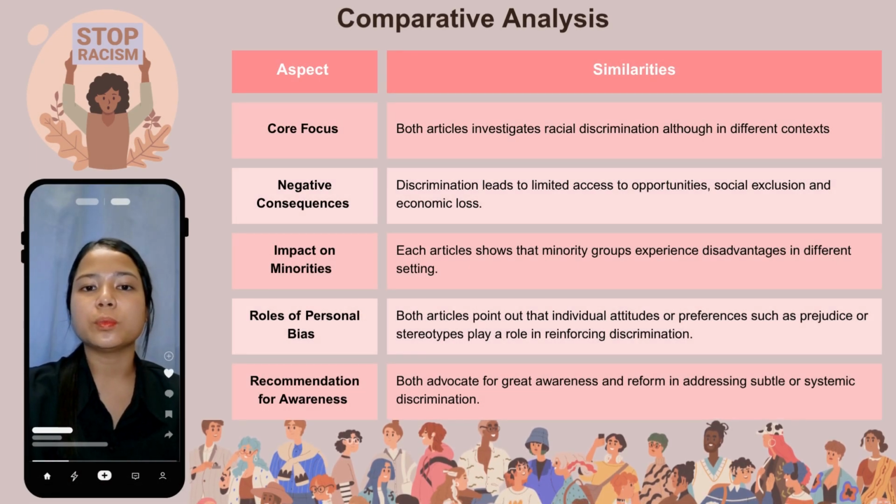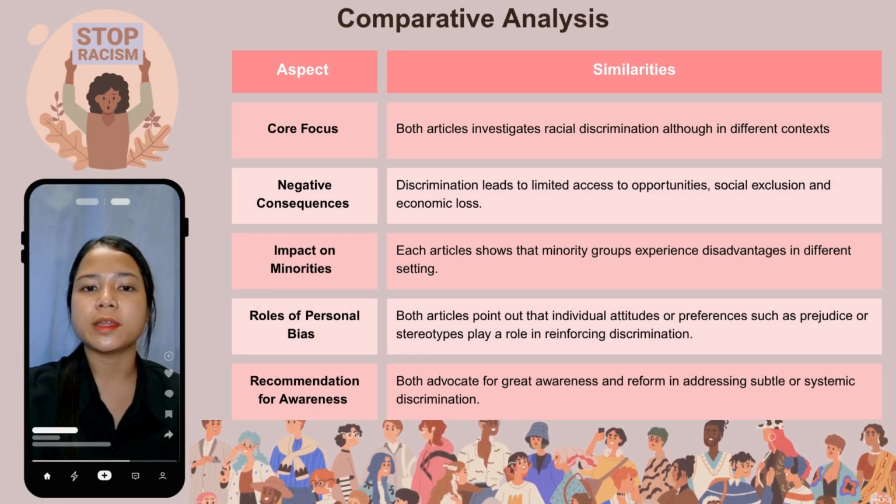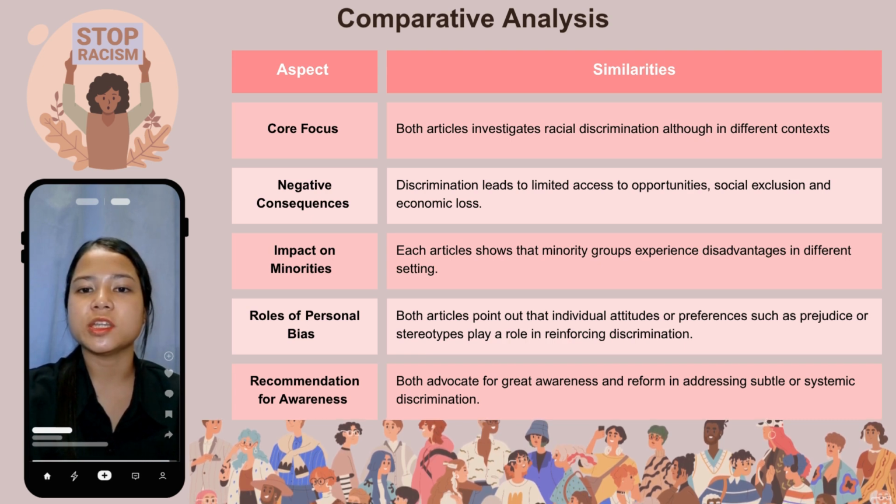Let's move to a comparative analysis of two academic articles that examine racial discrimination in different contexts. Let's look at the key similarities highlighted in the table. First, the core focus. Both articles investigate racial discrimination, but each exposes it in a different setting, one in the Malaysian context and the other in a global digital context. Despite these differences, both studies show that discrimination still exists in society.